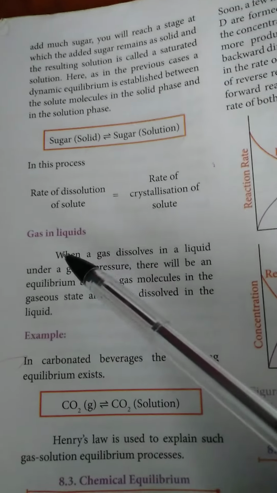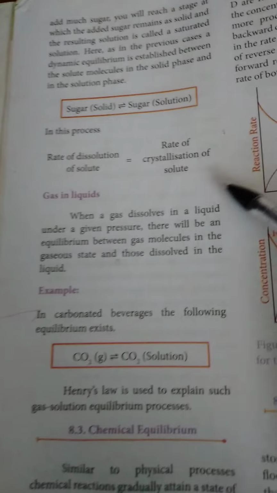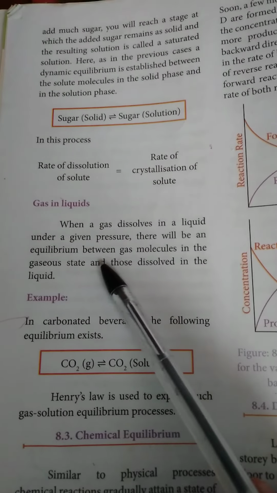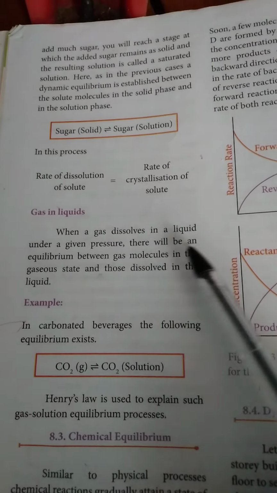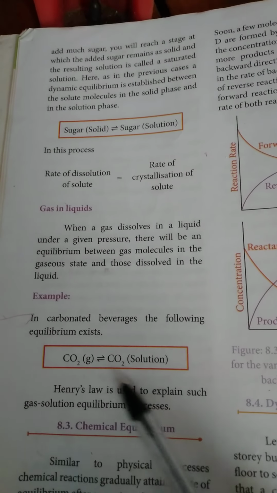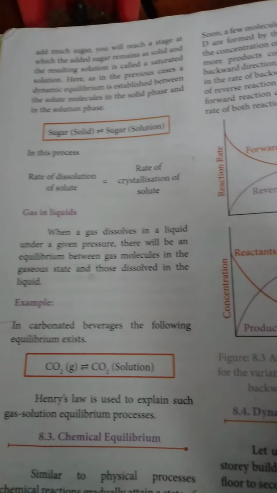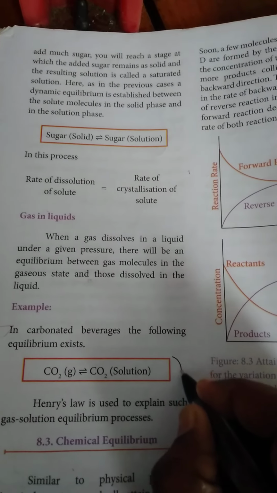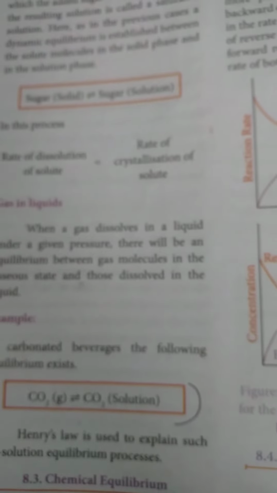Then one more heading, gases and liquids. When a gas dissolves in a liquid under a given pressure, there will be an equilibrium between the gas and liquid state. One simple example: carbon dioxide gas is converted to carbon dioxide solution. Just note this down. Page number 3, equilibrium involving dissolution of solids or gases in liquids, from this till page number 4, till this carbon dioxide solution.